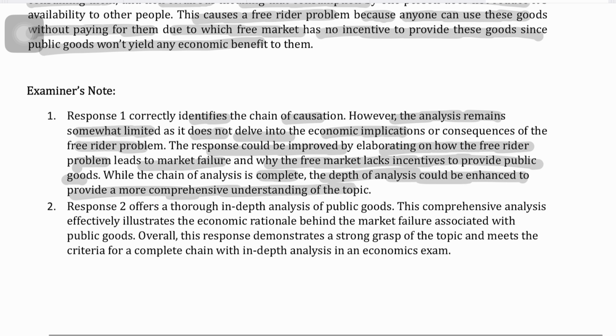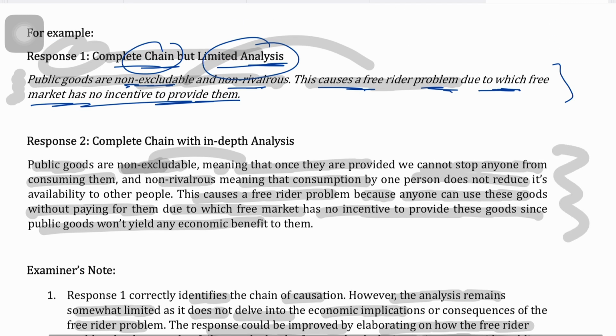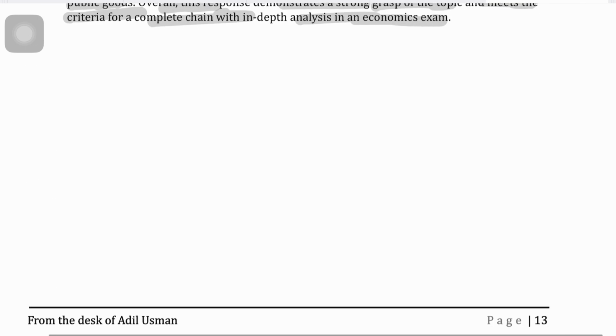Moving forward, response 2 offers a thorough, in-depth analysis of public goods. This comprehensive analysis effectively illustrates the economic rationale behind market failure, obviously, associated with public goods. Overall, this response demonstrates a strong grasp of the topic and meets the criteria for a complete chain with in-depth analysis in an economics exam. And these sorts of analysis will help you score full marks in your 8 and 12 mark questions.